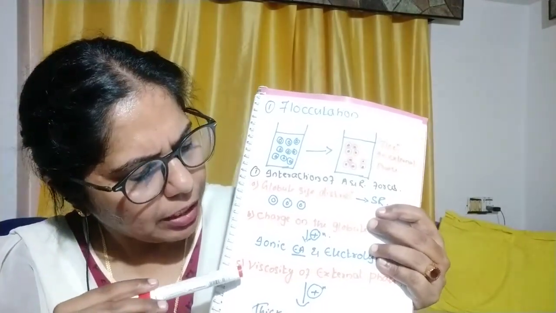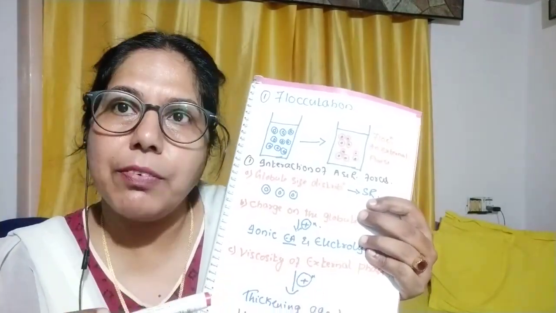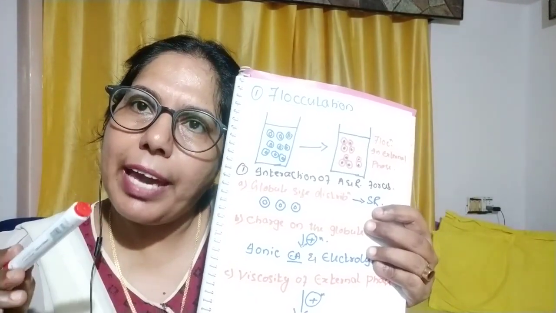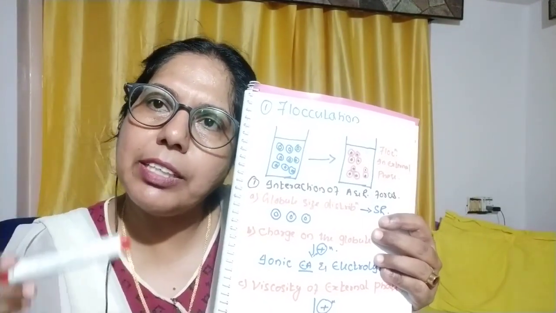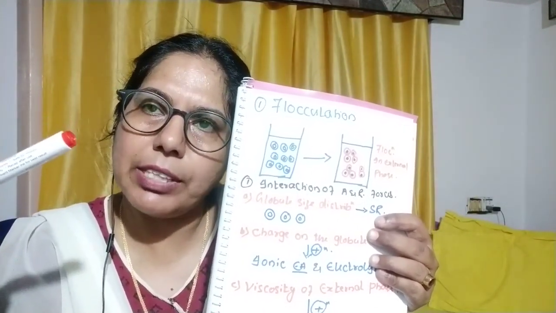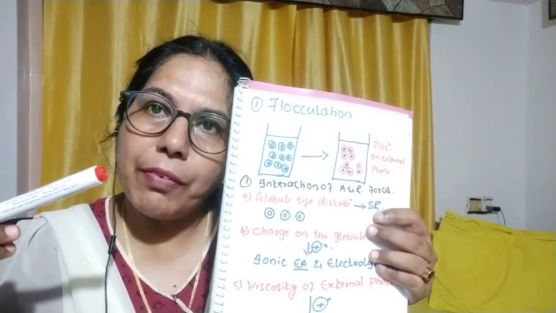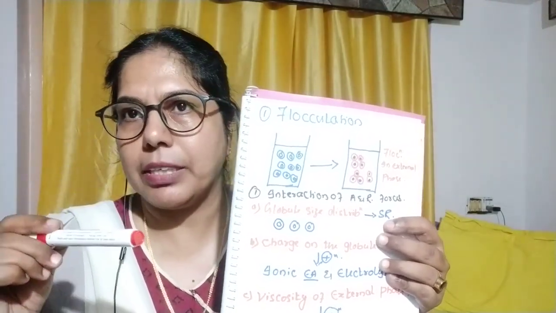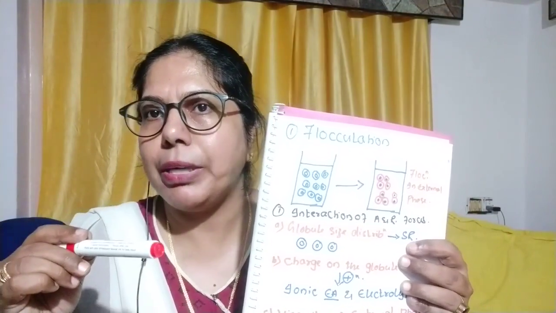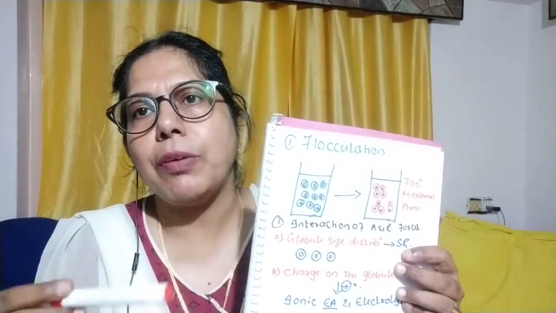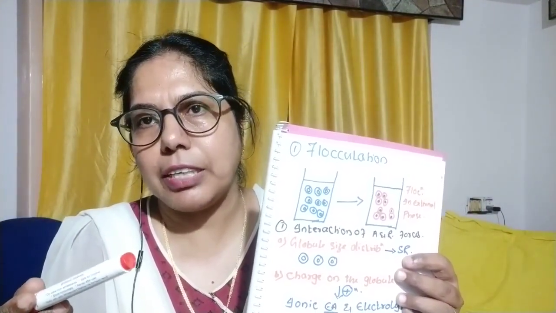The third point is the viscosity of the external phase. If we increase the viscosity of the external phase, we are preventing the movement of the particles. So we have to increase the viscosity of the external phase.